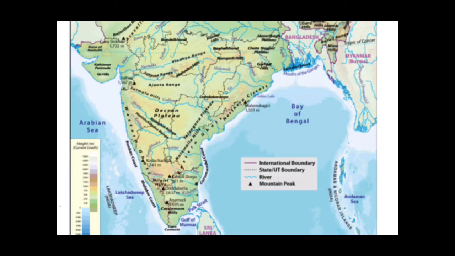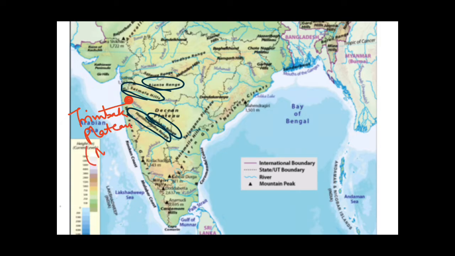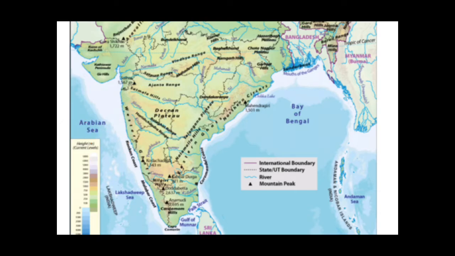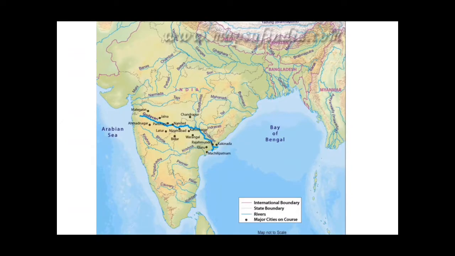Here you can see four of the important ranges of the Western Ghats: Ajanta range, Satmala hills, Balaghat range and Harishchandra range. These four are very important ranges of the Western Ghats, and in between you can see this orange part. This is the Trimbak Plateau, and it is situated in Nasik in Maharashtra. From here originates the Godavari river. You can see in this map it is very much visible. This is the Trimbak Plateau, situated in Nasik in Maharashtra, and from here originates the Godavari river.